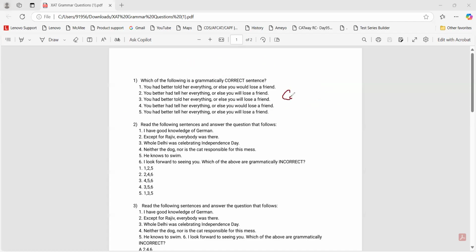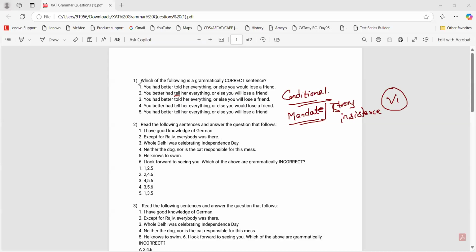Now, in conditional sentences, or let us say sentences which have a mandate, that means something that is really important, or strong insistence, they take the first form of verb. Now, first form of verb is tell. Getting me? Yeah. So tell would be the correct one.